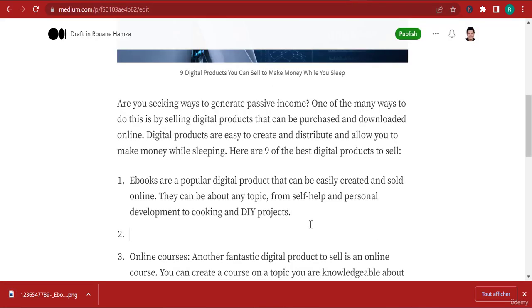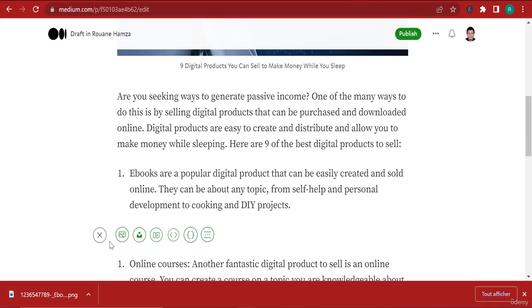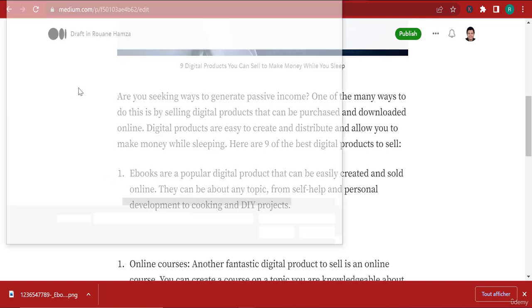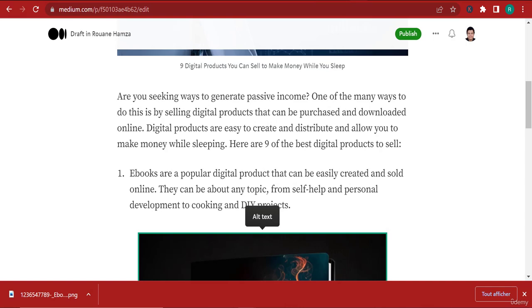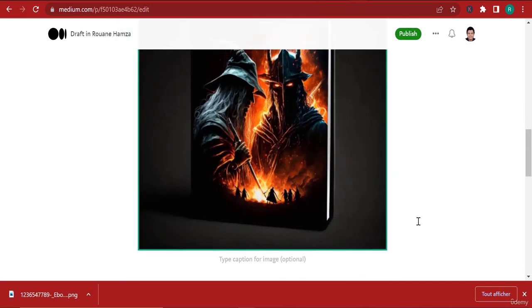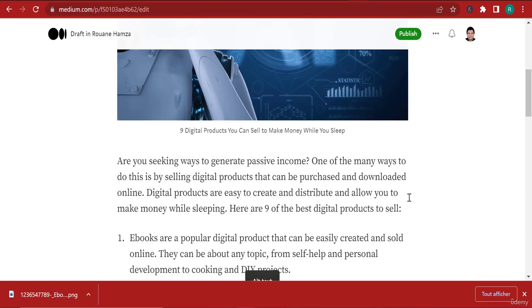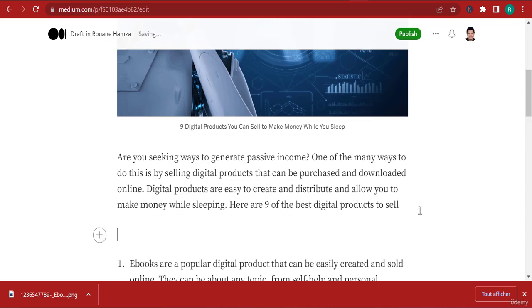I'm going to click plus here. I'm going to add the image, which I've just downloaded right now. That helps give a layer of complexity and creativity to your article. So you can see right now, our article is starting to look a little bit better.